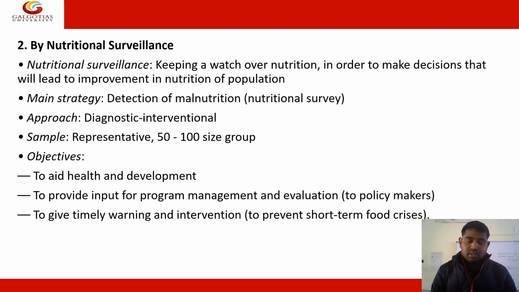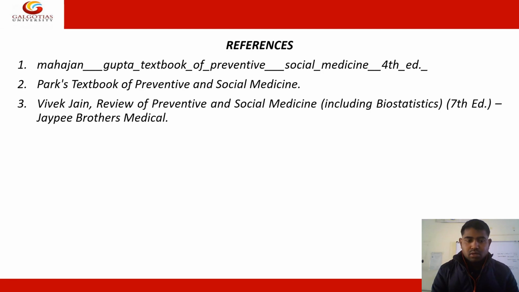So these are the things you can adopt. Surveillance is a more likely and more accurate method to collect a population's data or to predict whatever malnutrition is going on in that particular area or country. These are the various sources you can also use as references for deeper study of particular topics. You can use any book for your study.